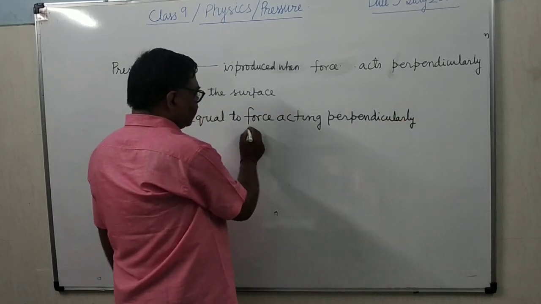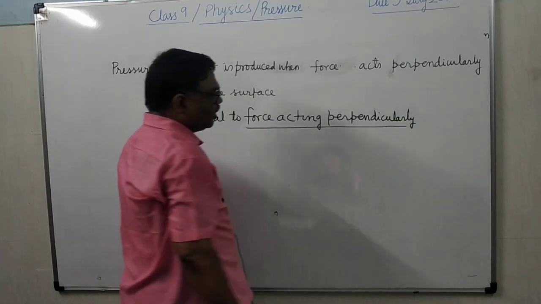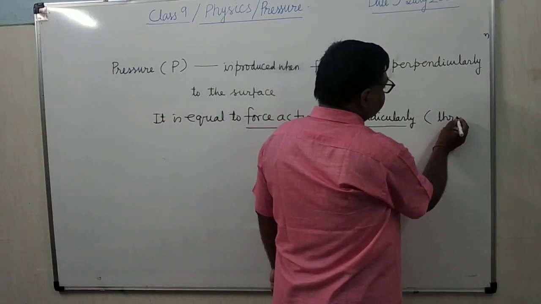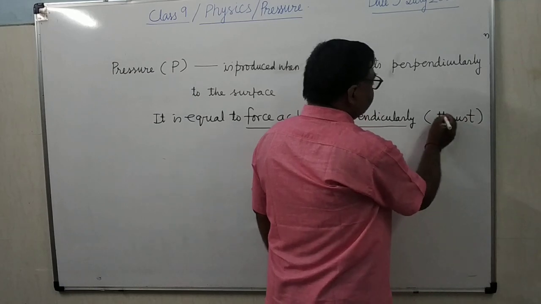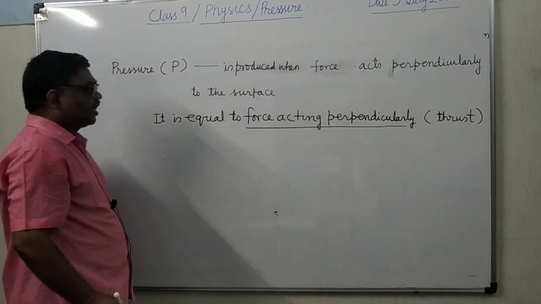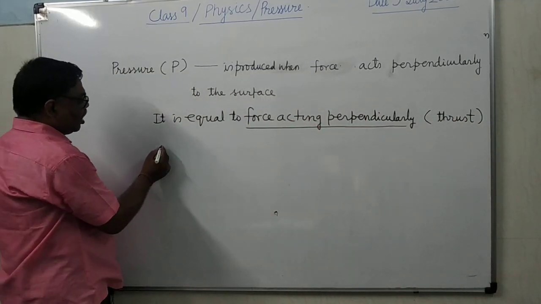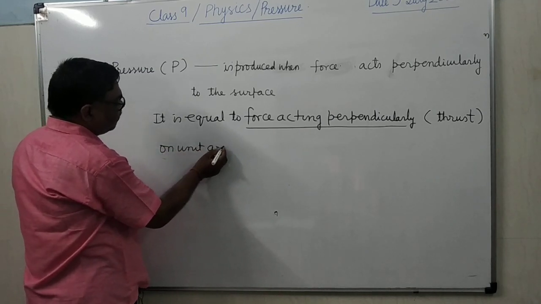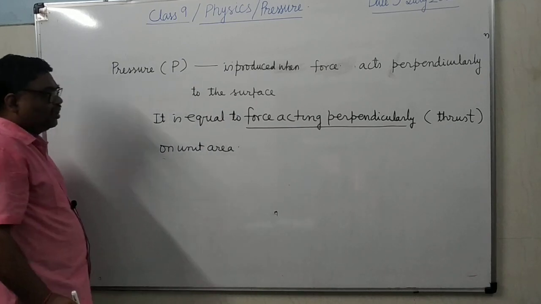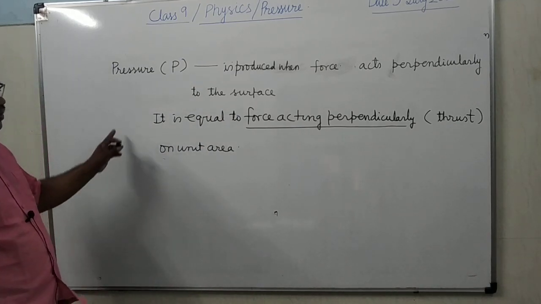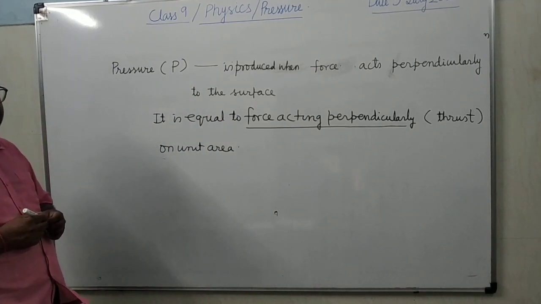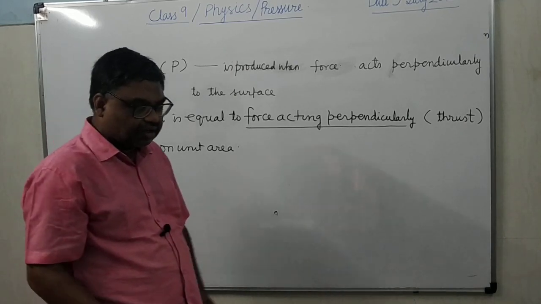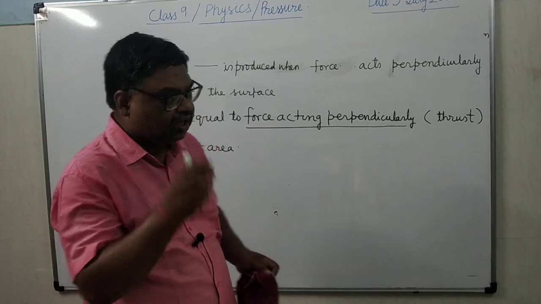Here in place of force we can write thrust. It's clear? When the force acts perpendicularly on unit area, that is known as pressure. Means the thrust acting per unit area is known as the pressure.